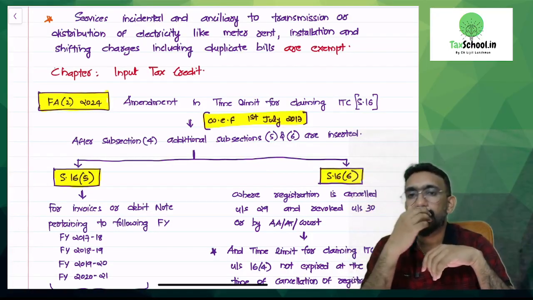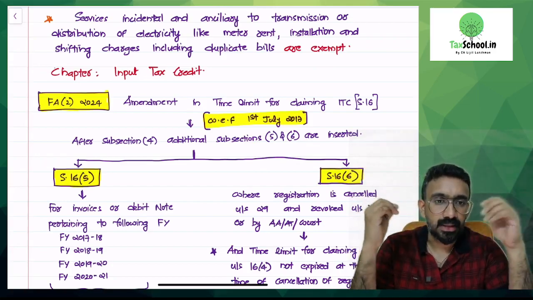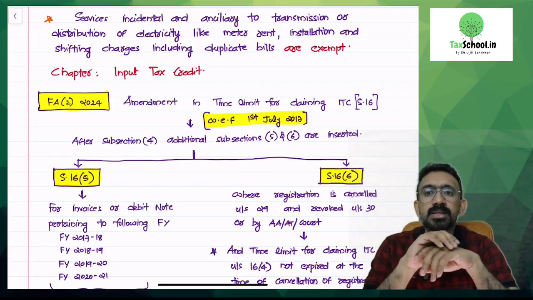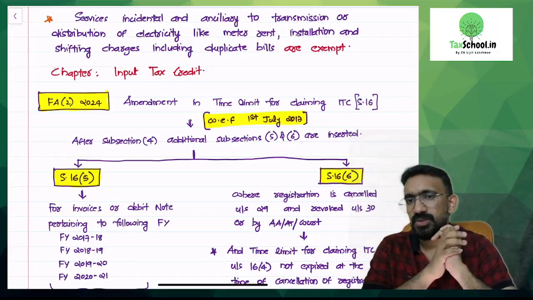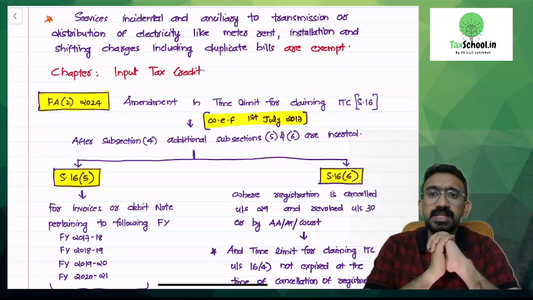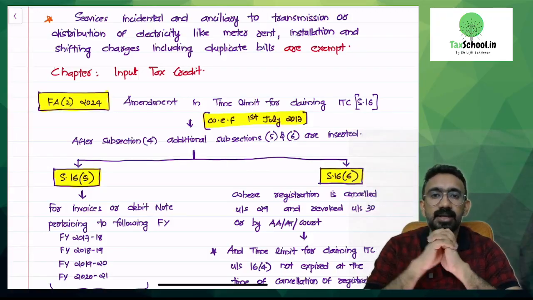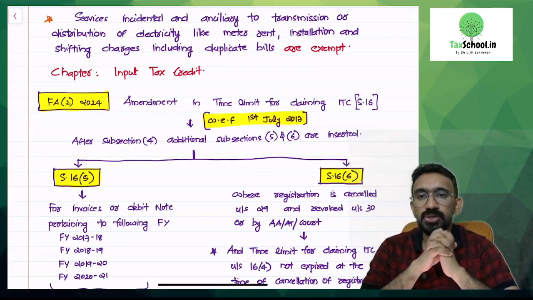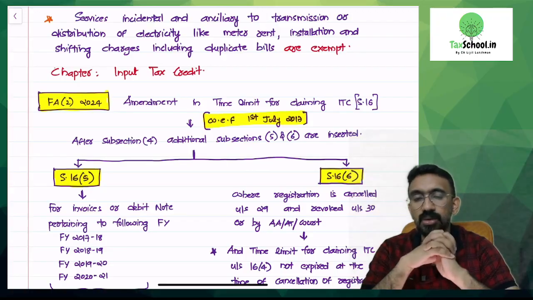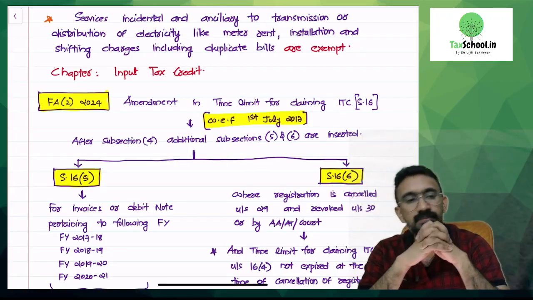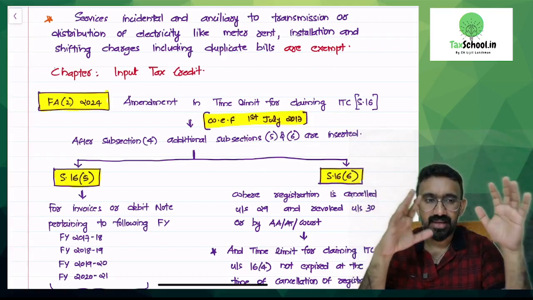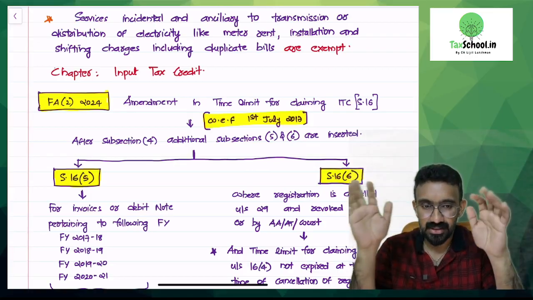Next one. This also needs to be clubbed with some other understanding that you need to have, so it will become better learning for you. I'll read the exemption first on the screen, then we can discuss that in detail. Services which are incidental and ancillary to transmission or distribution of electricity, like meter rent, installation, shifting charges, including duplicate bill charges, are exempted. Now I'll give you an overall understanding if you don't know it from the electricity segment.